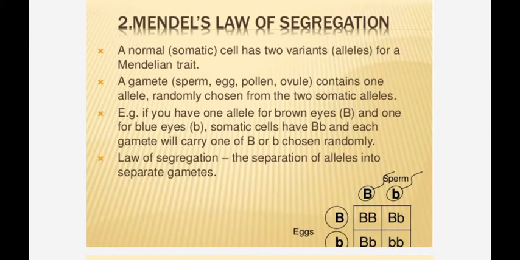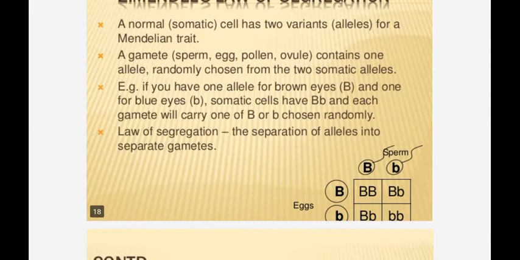Law of segregation. A normal somatic cell has two variants for a Mendelian trait. A gamete, sperm, egg, pollen, or ovule, contains one allele randomly chosen from the two somatic alleles. Example: if you have one allele for brown eyes and one for blue eyes, somatic cells have Bb and each gamete will carry one B or b chosen randomly. That is the law of segregation: separation of alleles into two separate gametes.